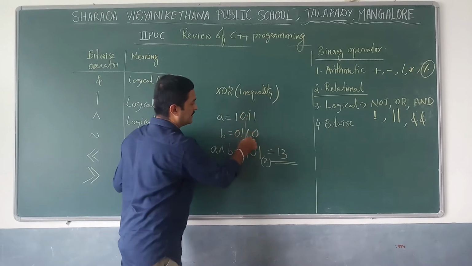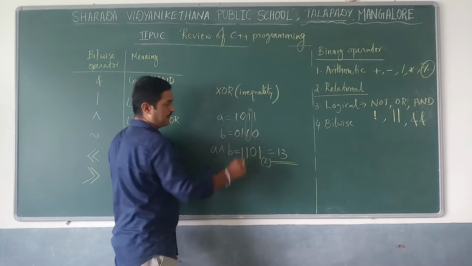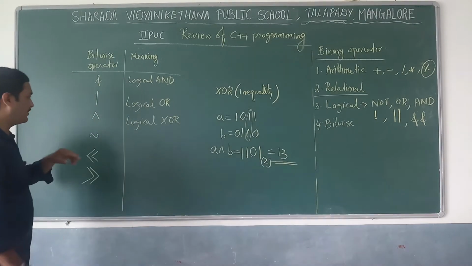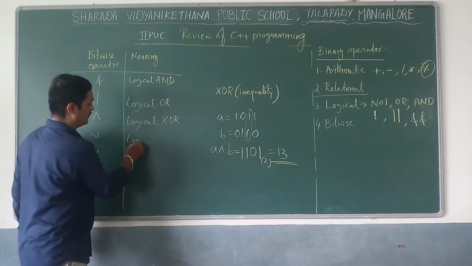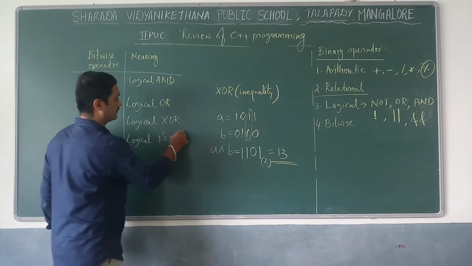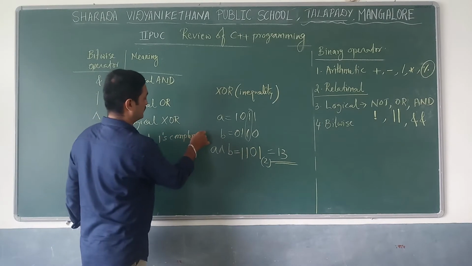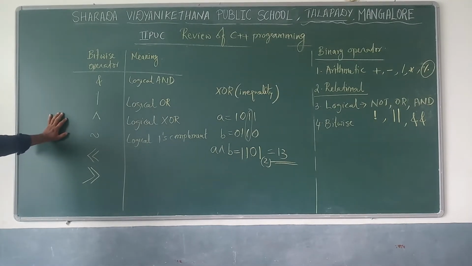Consider these two things. Here 1 and 1, so output equal to 0. See, like this only we have to perform. Next, ones complement, logical tilde or ones complement. So that gives 0 to 1 and 1 to 0.